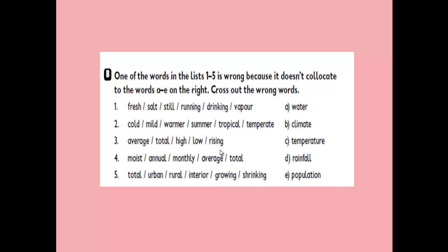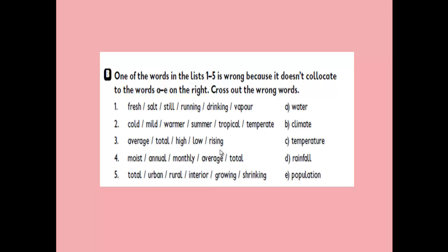Number 4: moist, annual, monthly, average, total. Rainfall. So here we have annual rainfall, monthly rainfall, the average rainfall, and the total rainfall. But we don't have moist. Moist is the wrong word here.